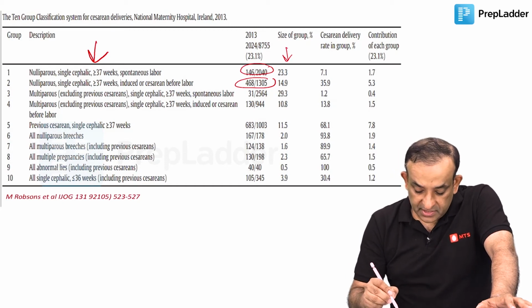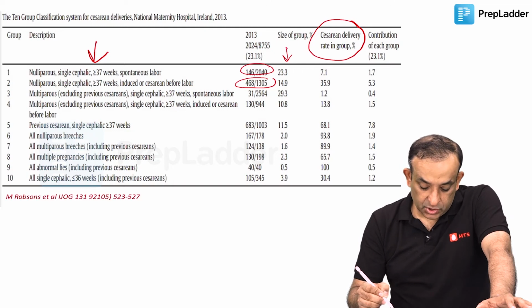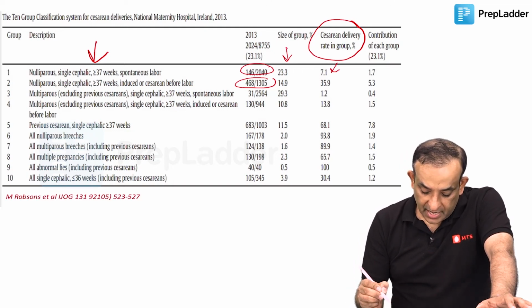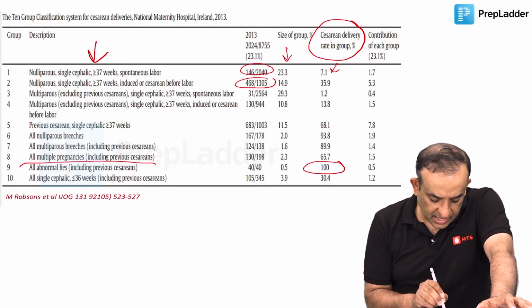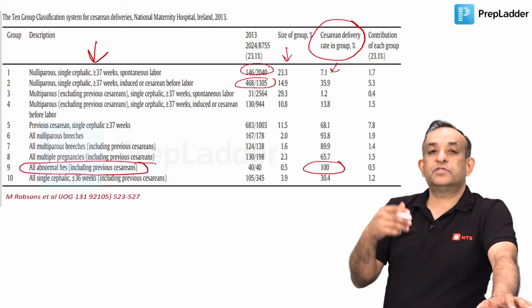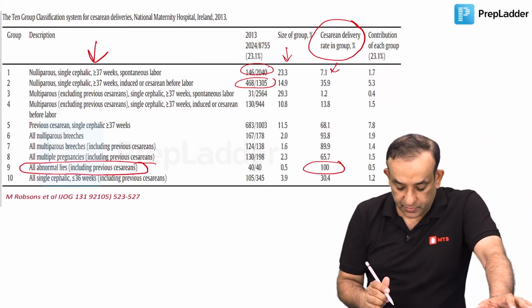Now, these are all the cesarean deliveries in the group as a percent. So in this group 7.1, you can see 100% of women had a cesarean when there was abnormal lie, whether there was a previous cesarean or not. All these women in this group had cesarean section 100%.